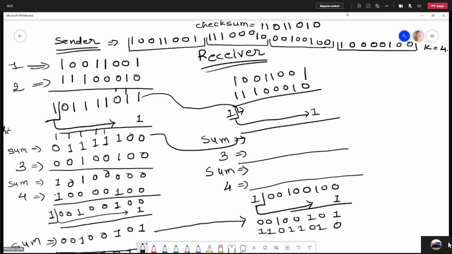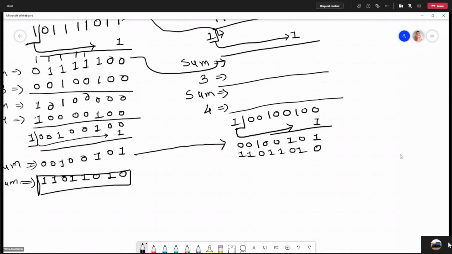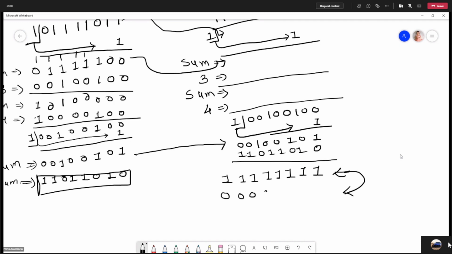So here, do this addition. So it will be 1 1 1 1 1 1 1 and 1. Right. So this is the value calculated at the receiver side, and then receiver has to complement it. So when the receiver complements this, it will be all zeros. So if all zeros are there, your data is intact and correct, so there is no error.